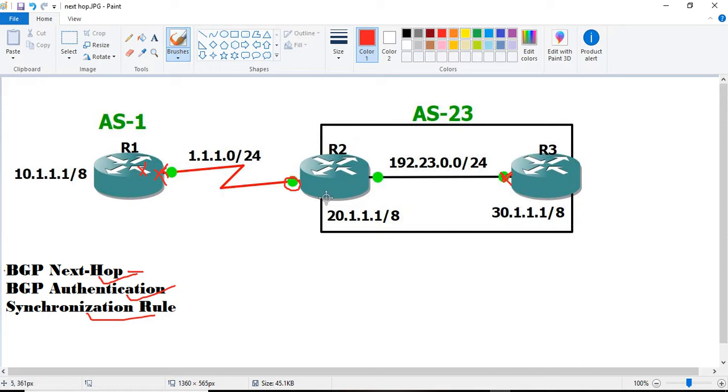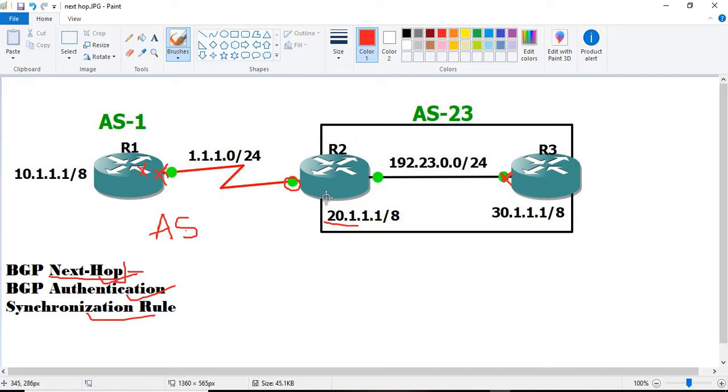Then in BGP, the next hop is either the next AS number or the next router interface IP, or the BGP peer's interface IP, or if the peering is done from the loopback, then the loopback interface is the next hop. Next hop is also one of the mandatory attributes of BGP. The next hop is the most mandatory attribute of BGP.